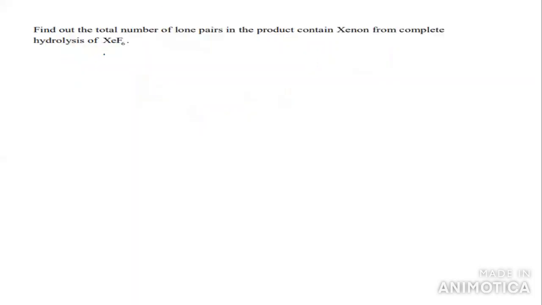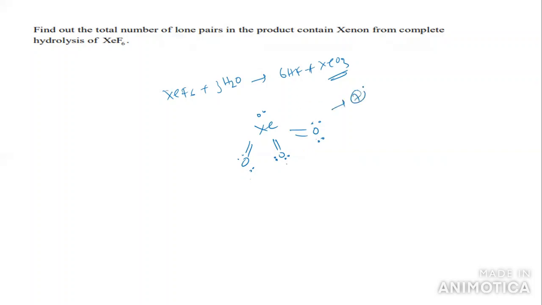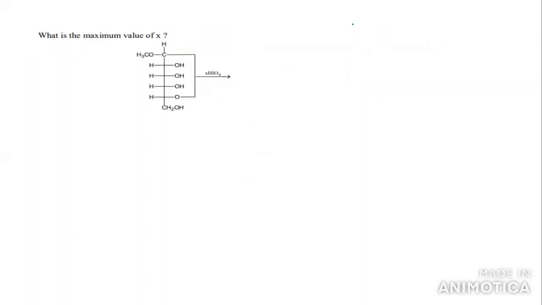Next question we have. Find out the number of lone pairs formed in the complete hydrolysis of XeF6. We are doing complete hydrolysis. Then I get 6HF plus XeO3. Here xenon can form a pyramidal structure with one lone pair. The total number of lone pairs: the one lone pair on xenon, and each oxygen having 2 lone pairs. 2 plus 2 is 4, 4 plus 2 is 6, 6 plus 1 is 7. So total we have 7 lone pairs.